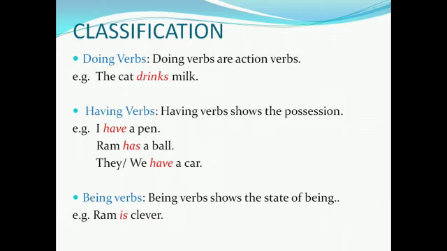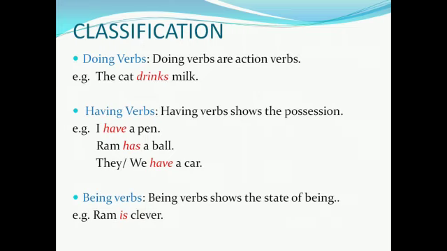Next, suppose I say Ram has a ball. So here also the noun Ram possesses what? Possesses a ball. Similarly, if I say they have a car or we have a car, so here also we find that the pronouns they and we possess what? Possesses a car. Now, being verbs.